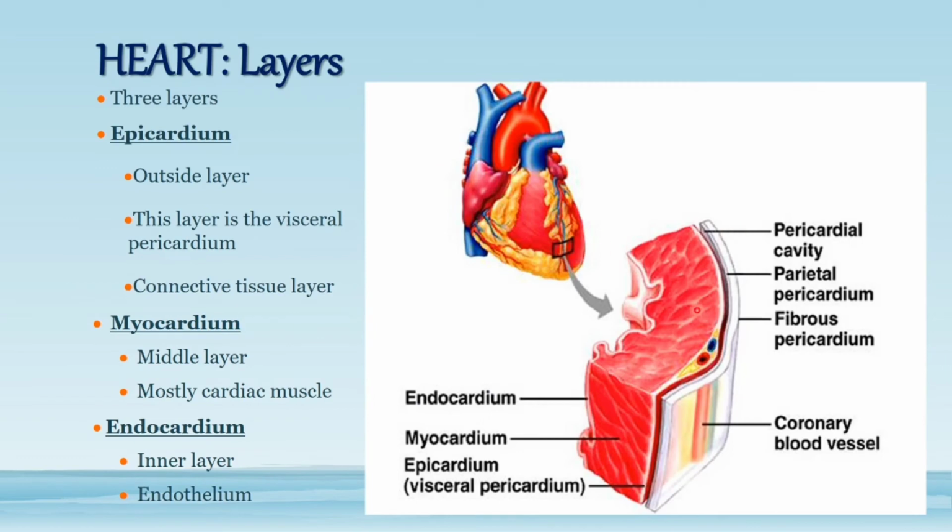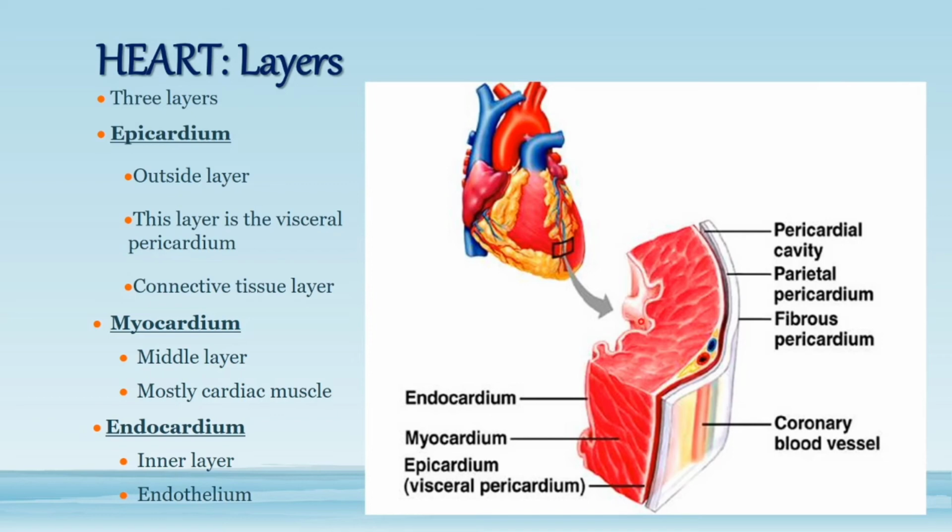Then comes the wall of the heart. The wall of the heart is made up of three layers. If we take a section of the wall of the heart, we can see it like this. If we go from inner side to outer side, on the inner side there is the endocardium, then in the middle we have the myocardium, and then the epicardium. The innermost layer, the endocardium, is made up of simple squamous epithelium. This is the endothelial layer.